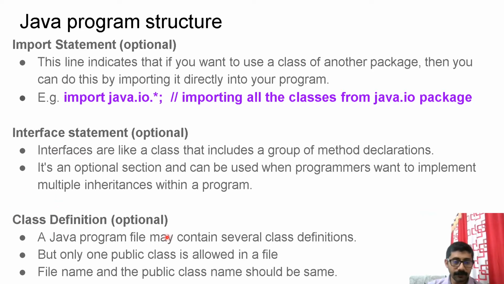Then next part is class definition. Definitely you should have at least one class, so that has to go here. A Java program file may contain several class definitions, but only one public class is allowed in a file. I said in the beginning, the rule is simple: public class name and file name should match. So if you have multiple public classes in one file, you cannot have multiple file names. So that won't happen. That is why in one file you can have only one public class, meaning a class with accessibility level public.